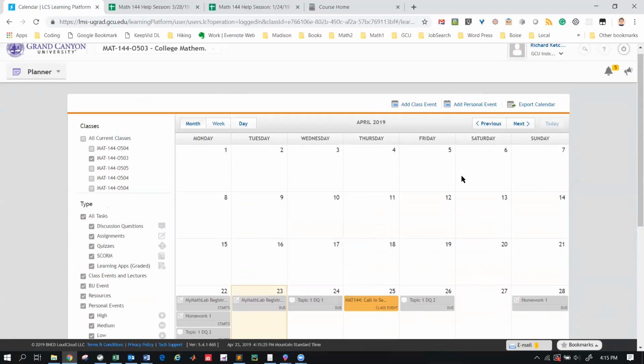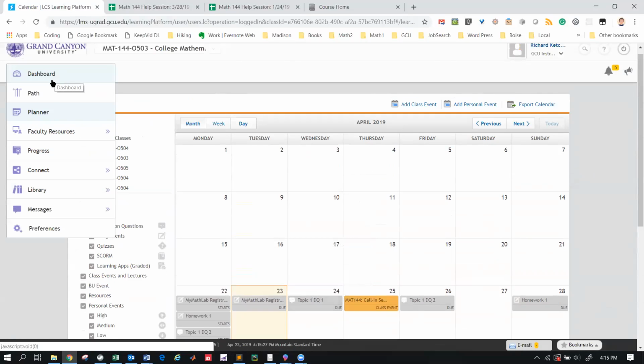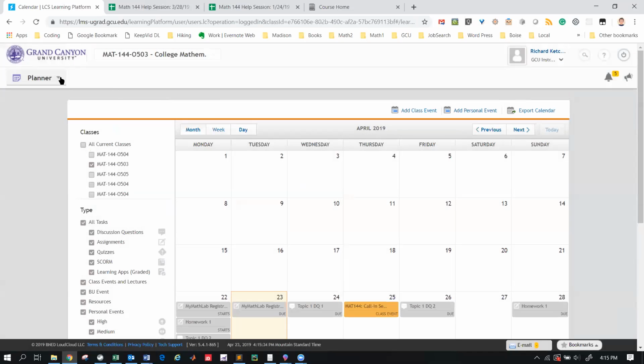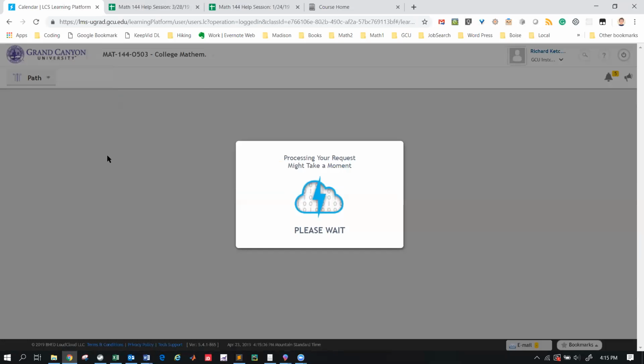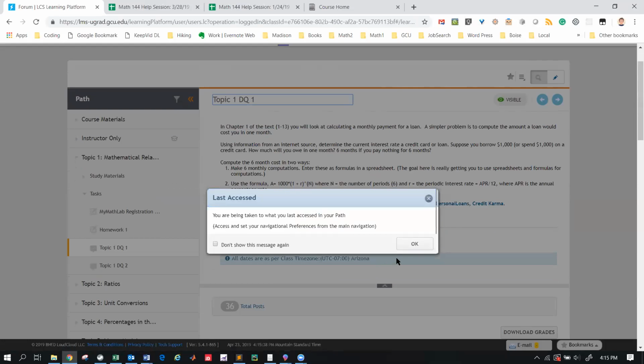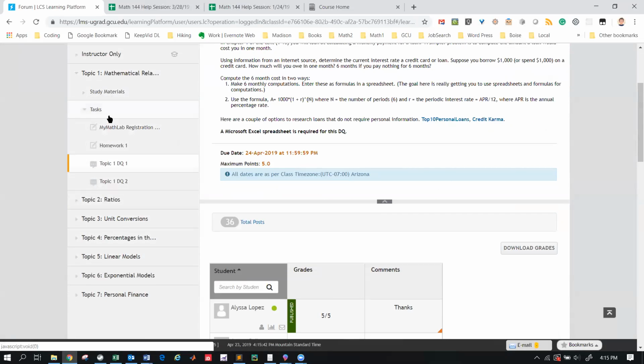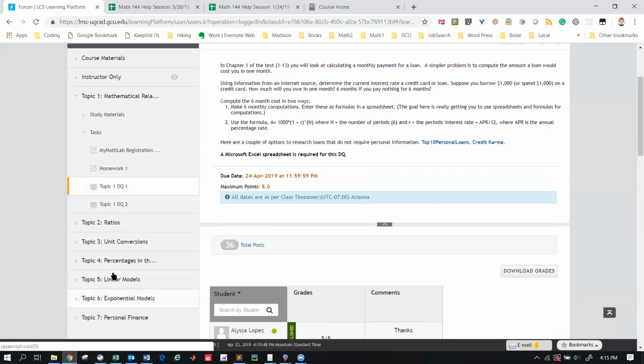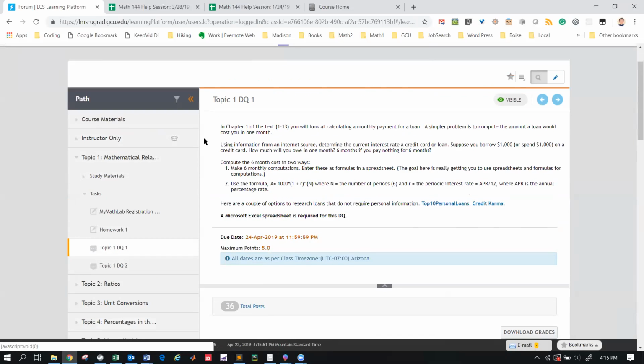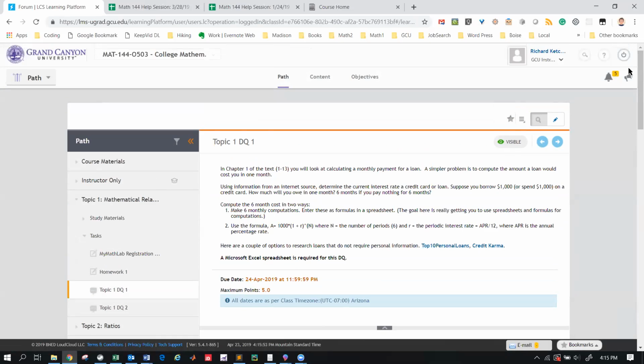Let's see, is there anything else I want to say about this? I don't know what the student view looks like. Your view may look slightly different. There's the planner here. No, that was the planner, sorry. There's the path that has various items. It has the current items that are here. It doesn't show the things that I add to the calendar, so you want to be a little bit careful about that. It does pay to look at the calendar, and it definitely pays. Always remember to come look at these announcements. It's really important.